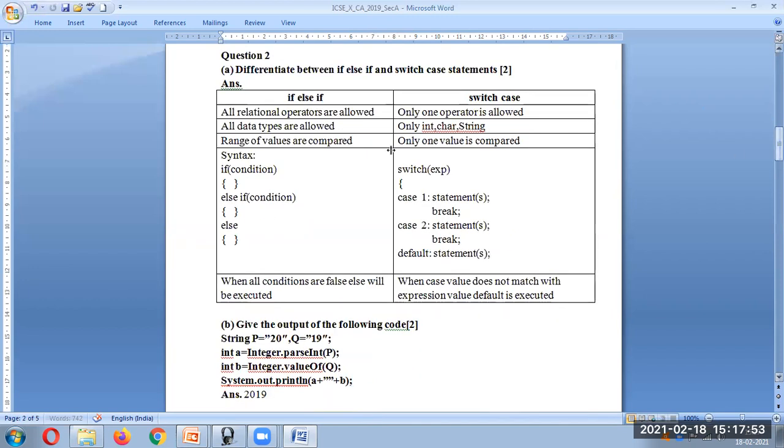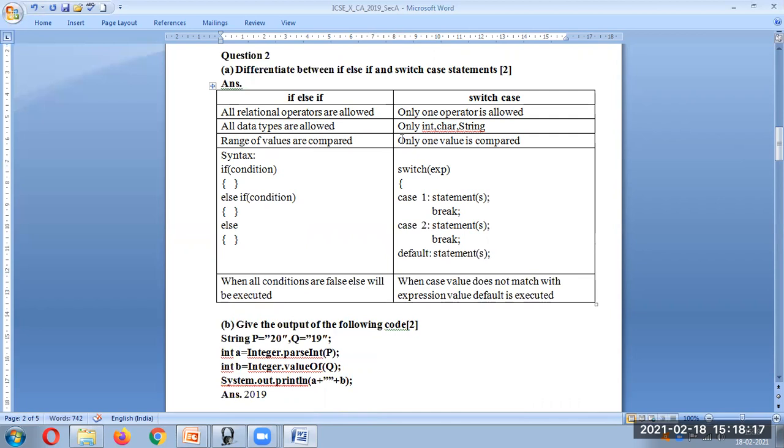Question number 2: differentiate between if else if and switch case. You have to write exact differences. In if else if, all relational operators are allowed, whereas in switch case, only one operator is allowed. In if else if, all data types are allowed, whereas in switch you can write only an expression, which can be an integer, character, or a string.